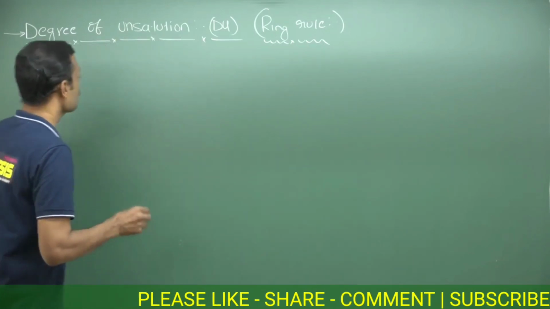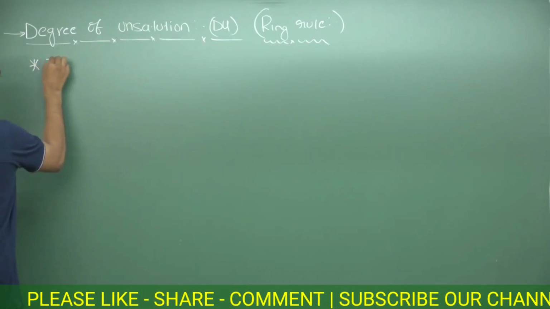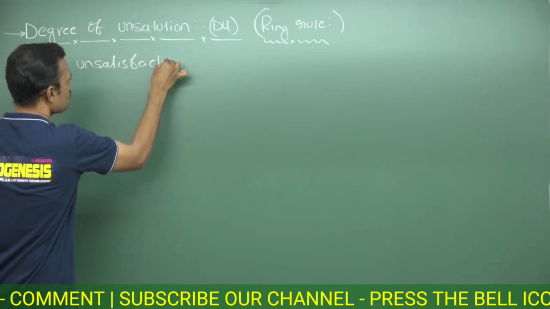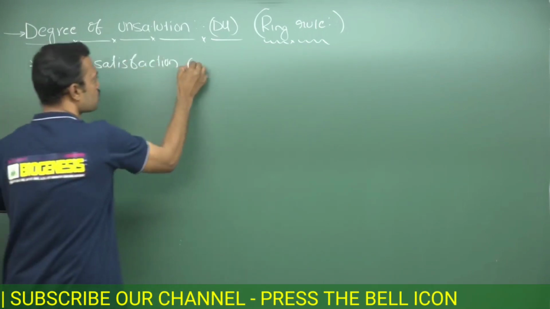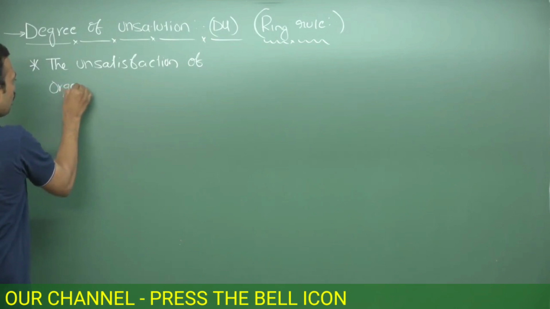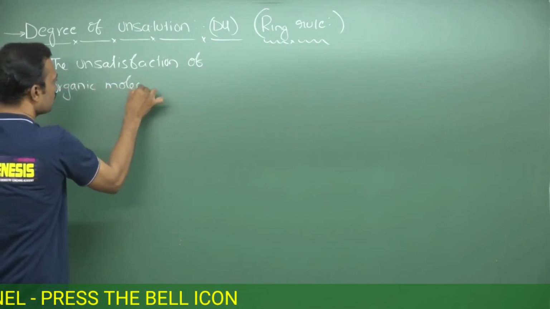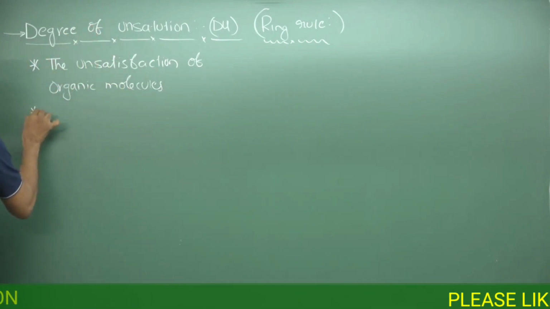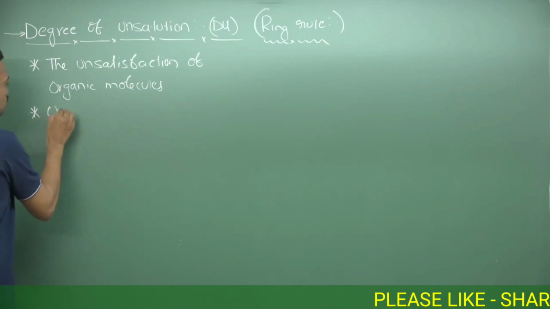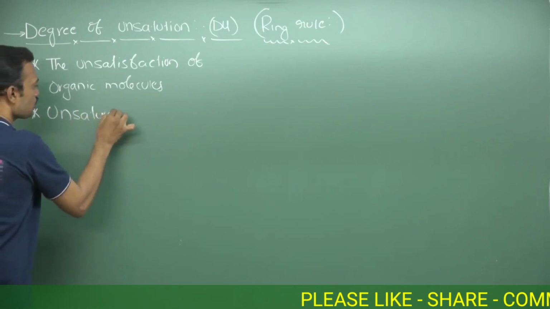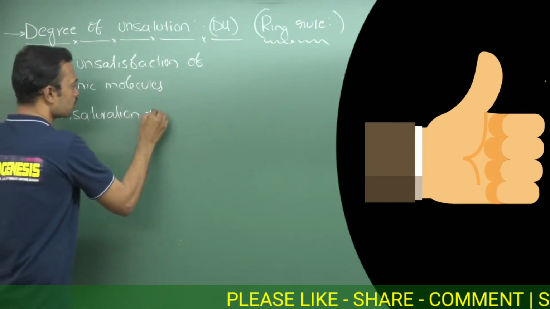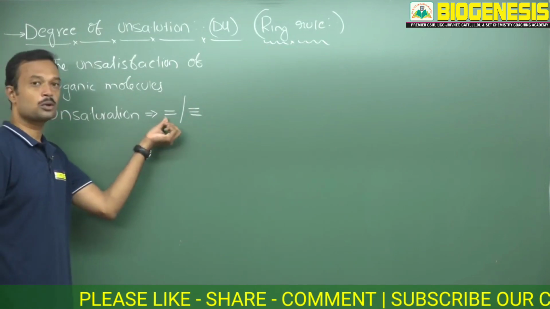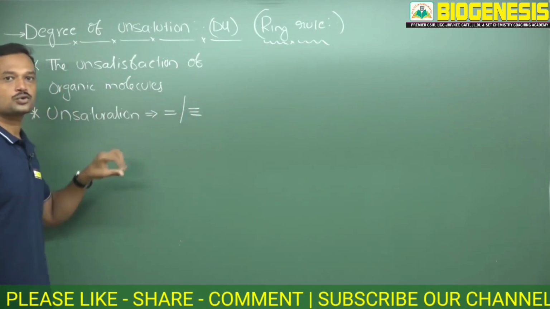So degree of unsaturation is nothing but the unsatisfaction. You need to remember, the unsatisfaction of organic molecules, how much unsatisfaction is there, can be readily explained by degree of unsaturation. That unsatisfaction is also known as unsaturation, we know this word very well. Unsaturation is expressed in terms of either double bond or triple bond. If any organic molecule has a double bond or triple bond, that molecule is an unsaturated molecule.